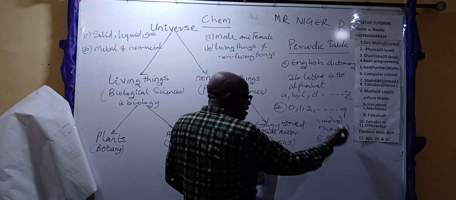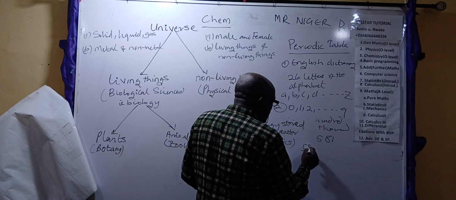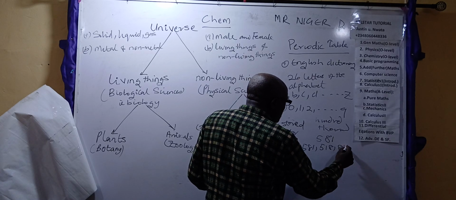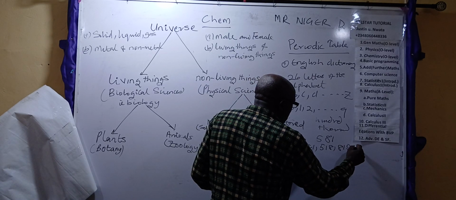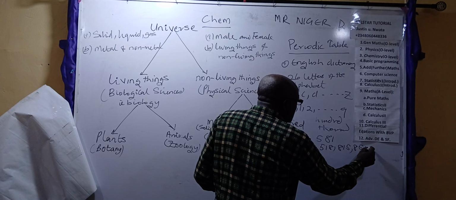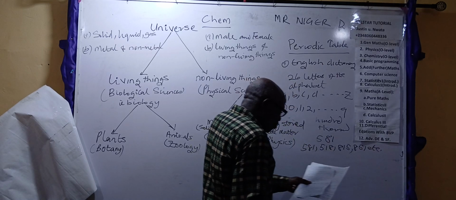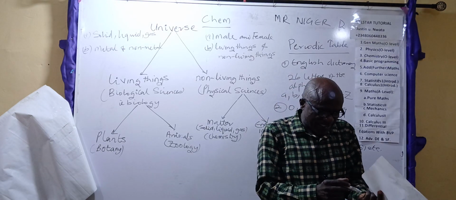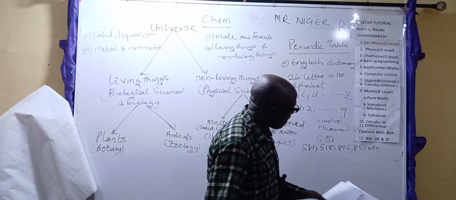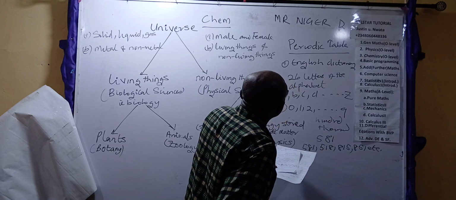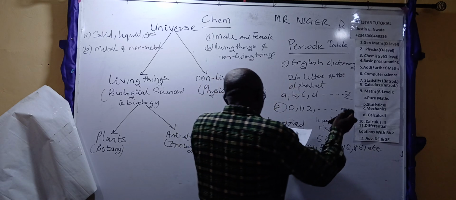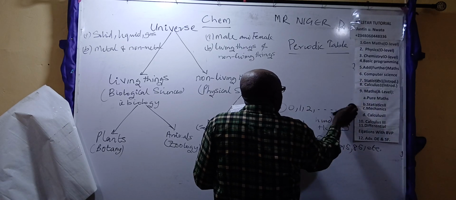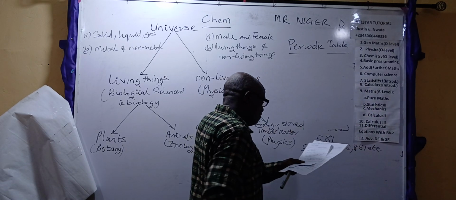For instance, let me take two numbers, 5 and 8. You can get 581, if you are arranging, 518, 815, 851, etc. So what it's trying to tell us is that everything in the universe is made up of